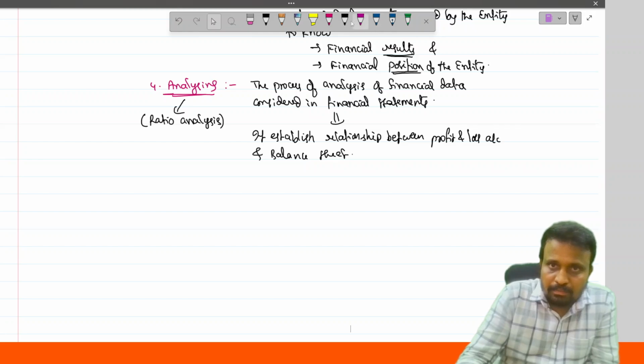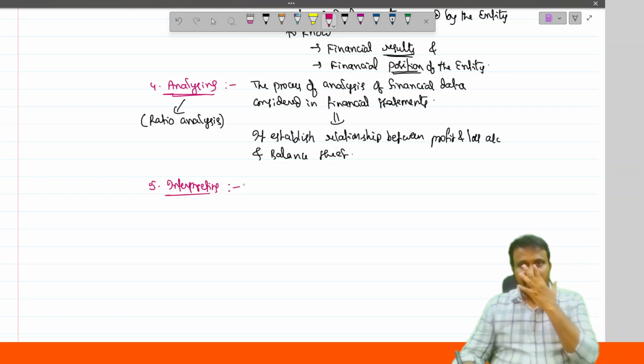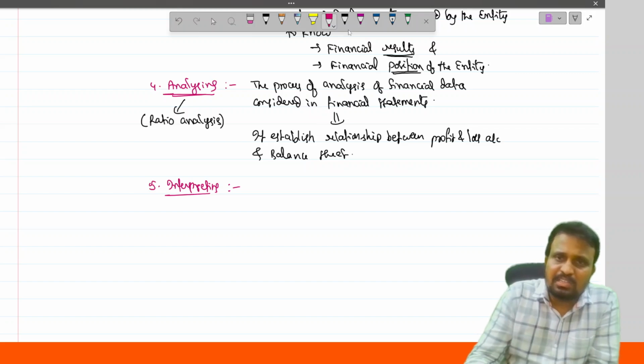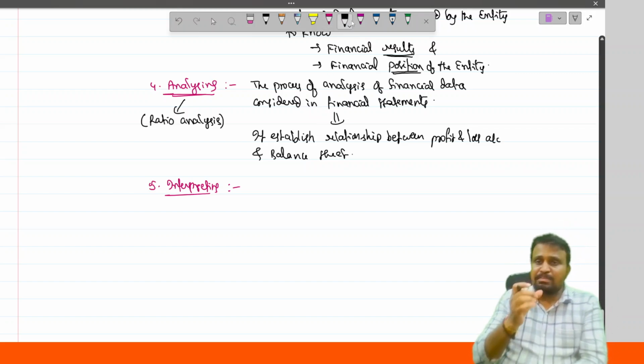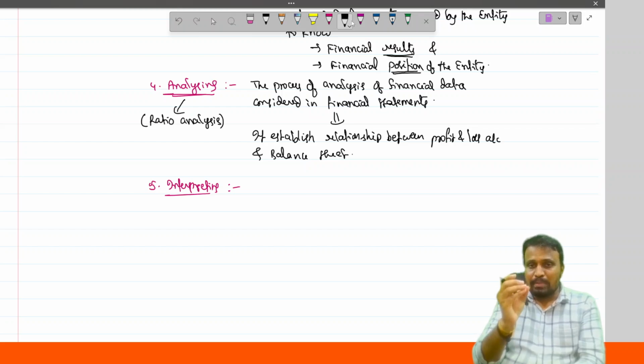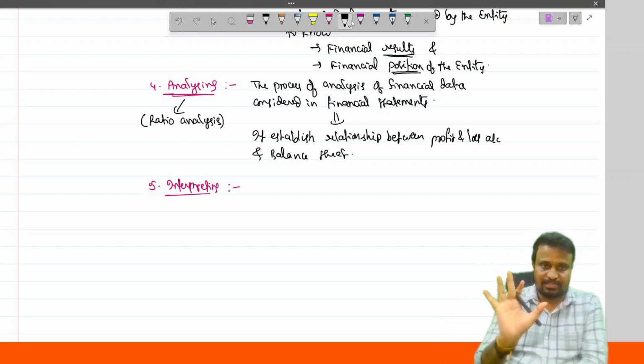Okay, and the fifth one, interpreting. Interpretation is simply providing the exact meaning of the items we have in the analysis.